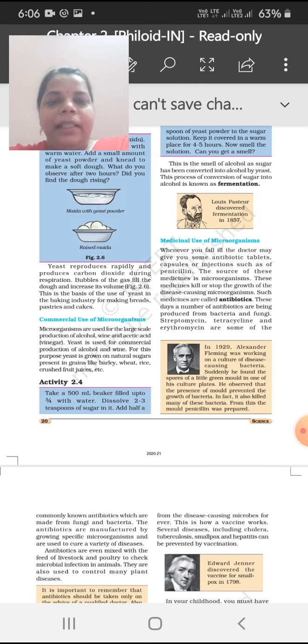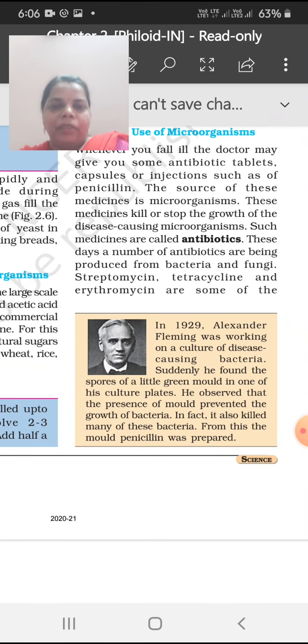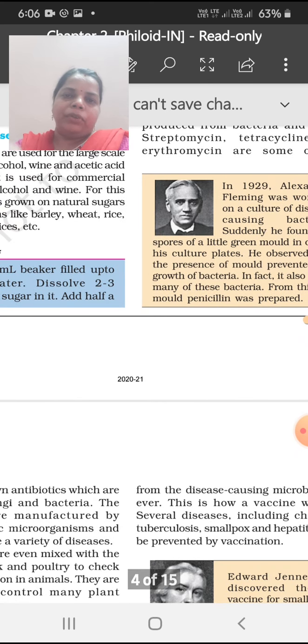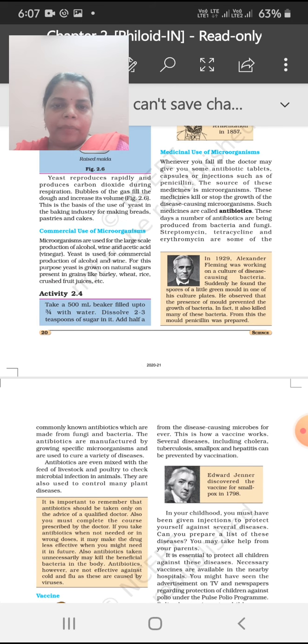In 1929 Alexander Fleming was working on a culture of disease causing bacteria, and suddenly he found spores of green mold in one of his culture plates, and he discovered penicillin. So penicillin was discovered by Alexander Fleming in 1929. This extra information you can also get from this chapter.